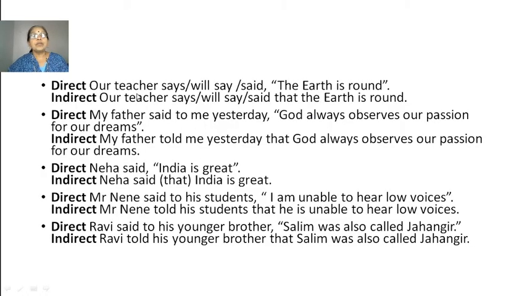For example, our teacher said, "The earth is round." So the earth is round is a universal truth, so you cannot change it. If you write according to the grammar, "the earth was round," what will happen? The meaning will change. Earth is always round. So you cannot change it. My father said to me yesterday, "God always observes our passion for our dreams." So this is also a truth. You cannot change it, so keep it as it is.